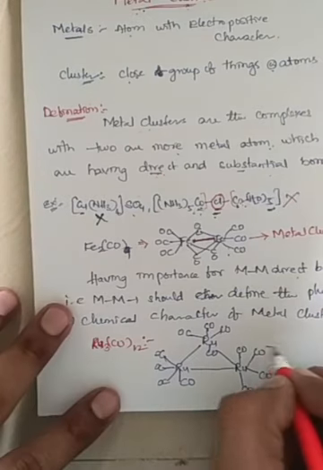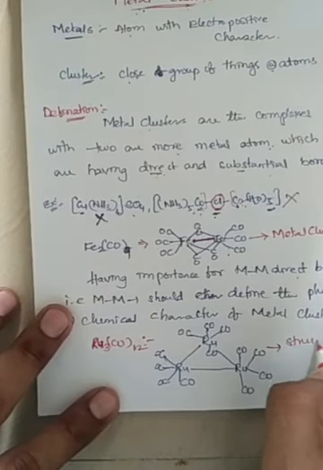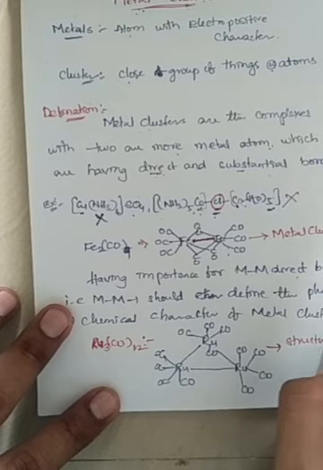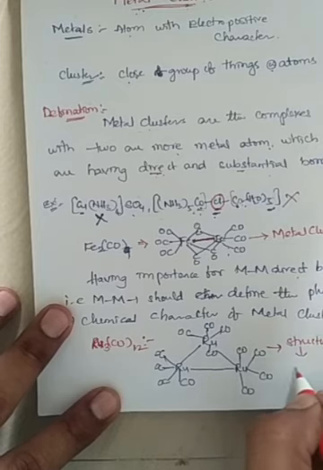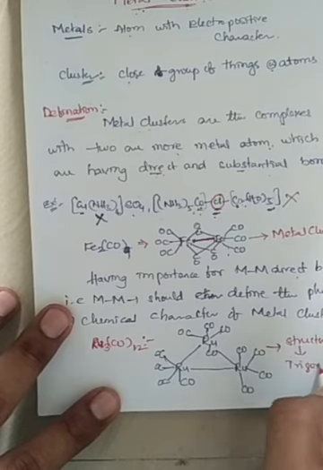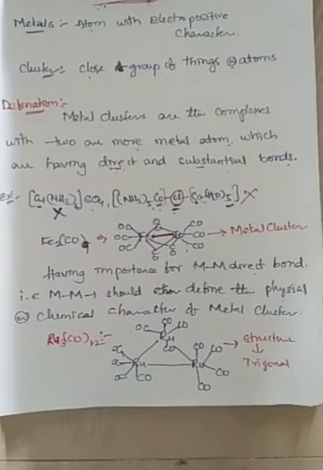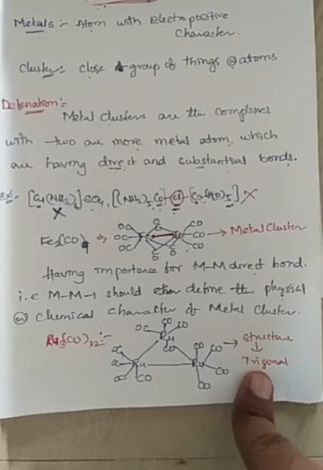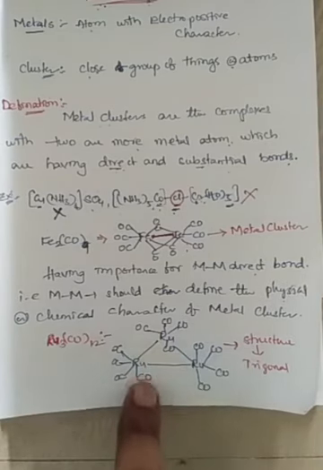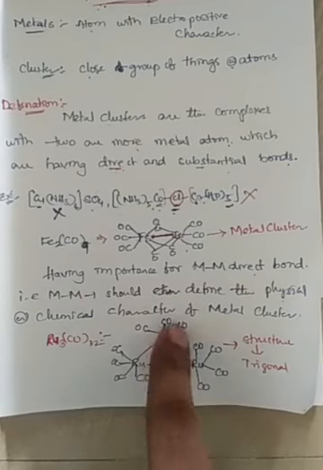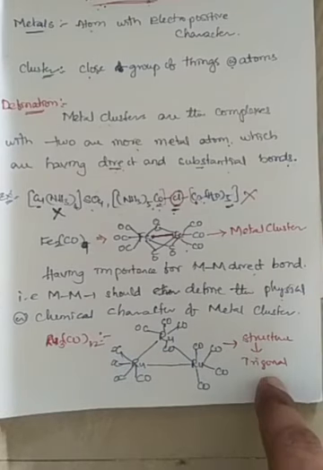Here the structure of the cluster is trigonal, where the trigonal structure is defined with the help of the ruthenium to ruthenium 3 bonds. With the help of the ruthenium to ruthenium 3 bonds, it is defined as a trigonal structure.